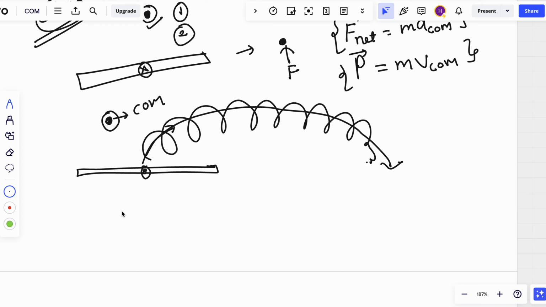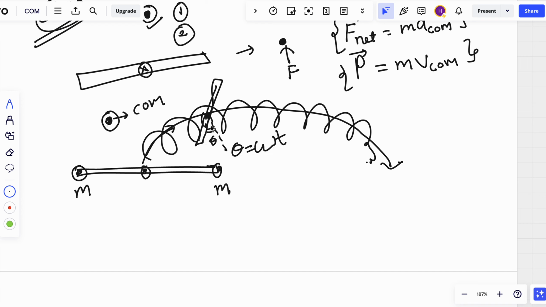So if we understand this is a point M, as the pen moves, suppose the pen is like this here at this point of time, this is the angle theta. We already know theta is equal to omega t, right?